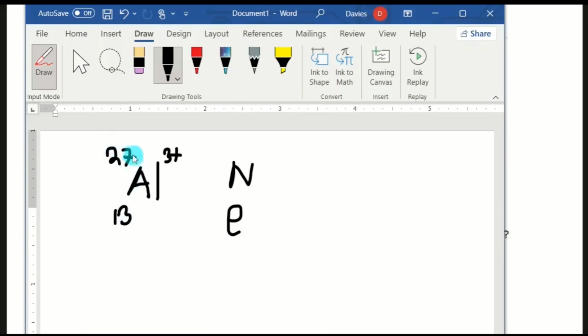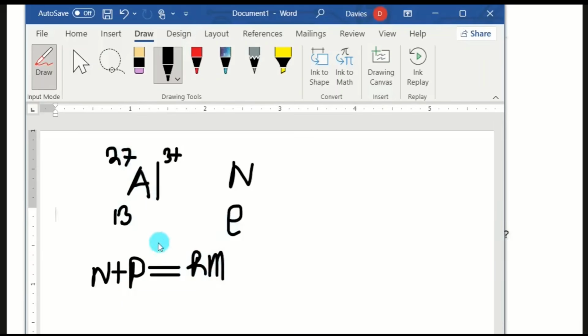This number here represents the relative atomic mass, which is the sum of the number of protons and the number of neutrons. If I add the number of neutrons and the number of protons, I should get the mass number, which is the value here.